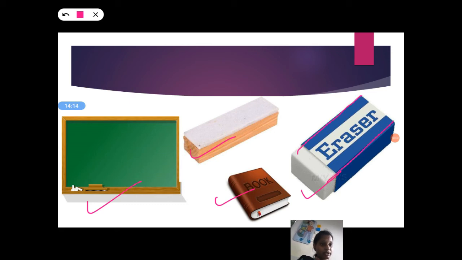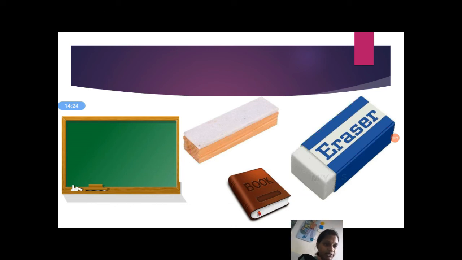If they are not equal, it is a rectangle. If all four sides are equal, it is a square. I am saying you should identify the shape of the objects. Whatever you can get in your home now, you should say the shape of the object.